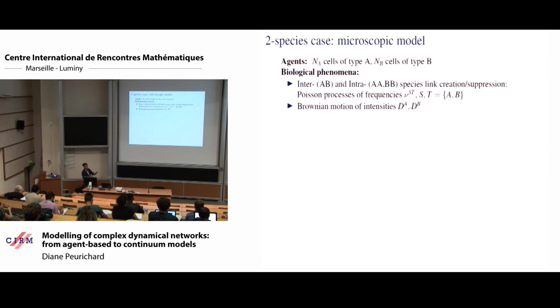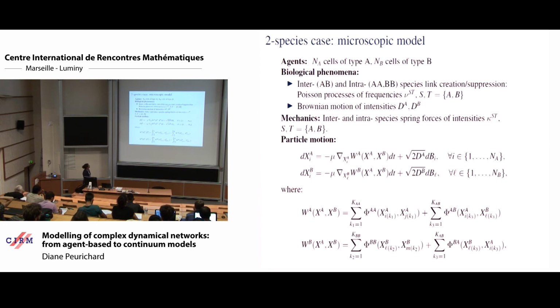So now we have interspecies links, AB, and intraspecies links, AA and BB. Then we still consider Brownian motion here. And it's exactly the same model, but with two species now.